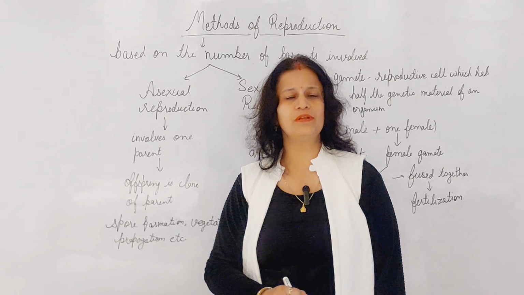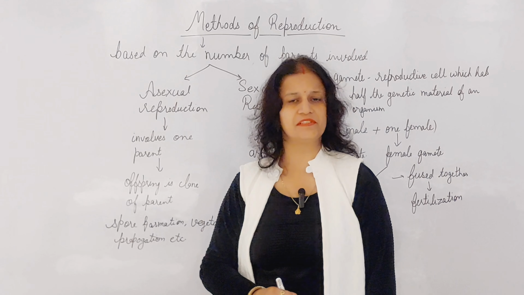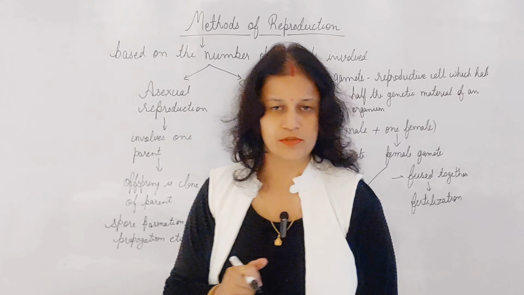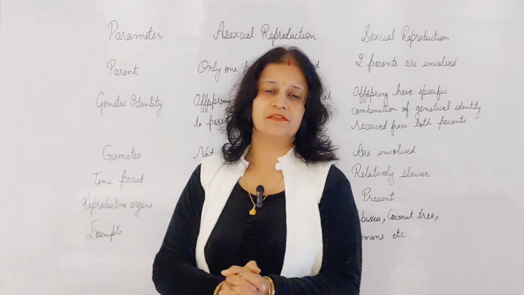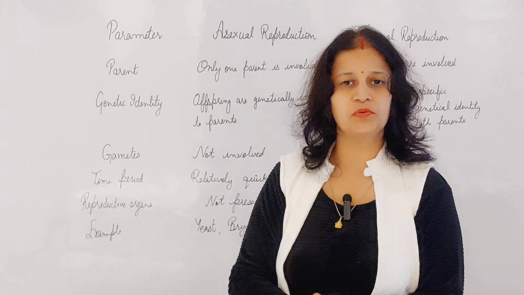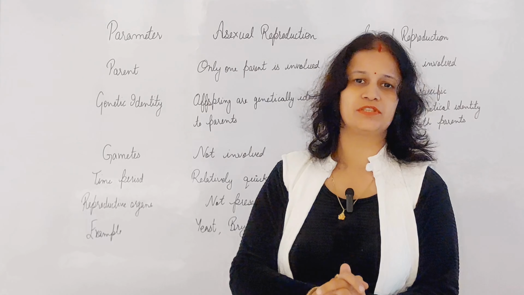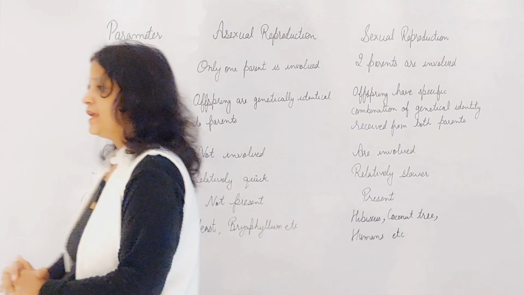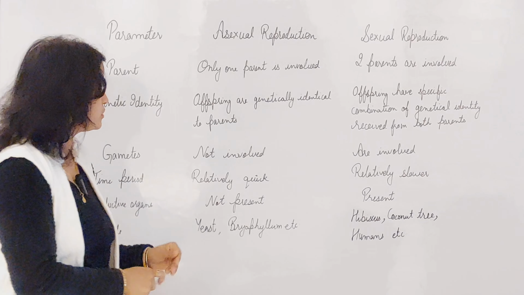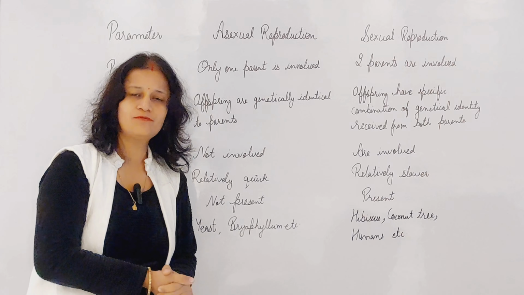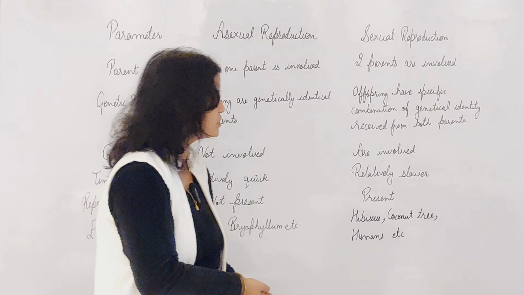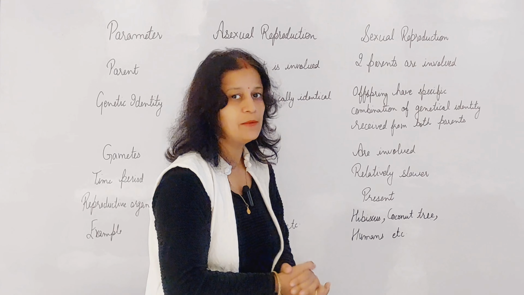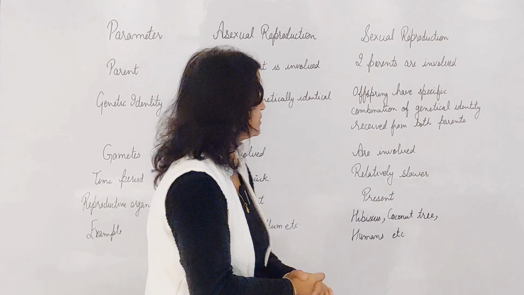Now we are going to discuss the major differences between asexual reproduction and sexual reproduction. There are certain parameters based on which asexual and sexual reproduction are distinguished. Parameter number 1 is parent. As we know, in asexual reproduction only one parent is involved, while in sexual reproduction two parents are involved, one male parent and one female parent.